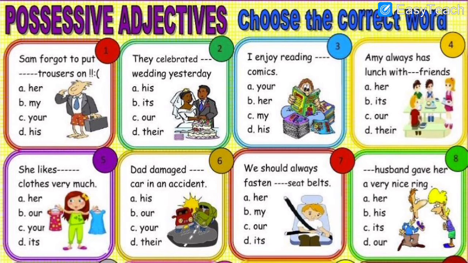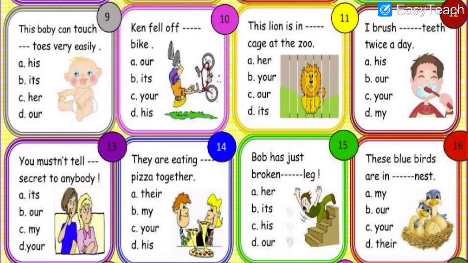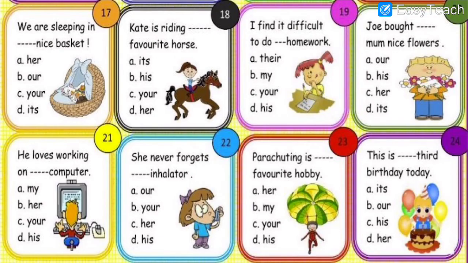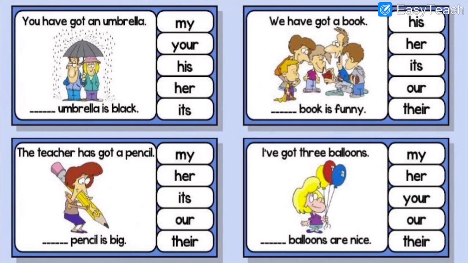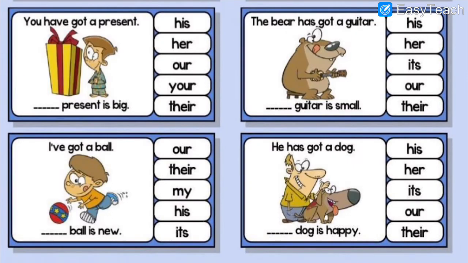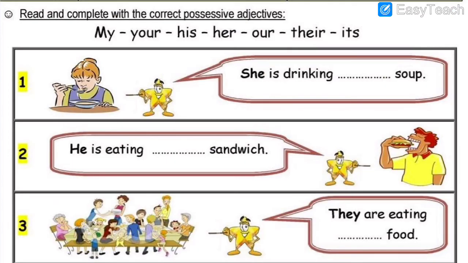We had to tick mark the correct word. All these questions we had solved in the previous video. Then we had also solved another exercise on possessive adjectives. We had to tick mark the correct answer and fill in the blanks. Even that exercise we had completed till here. Now we shall continue further.